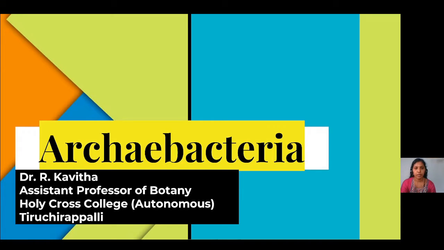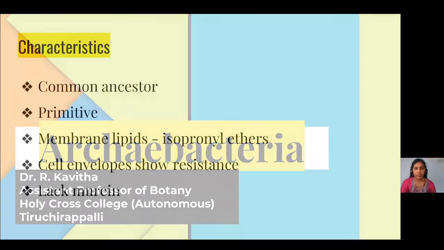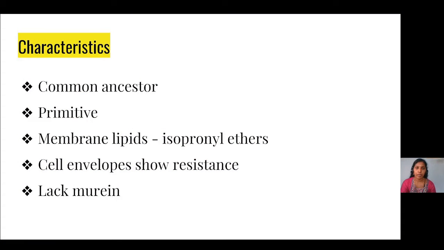In this video, I'm going to explain the general characteristic features of Archaebacteria. As we know, bacterial species are found everywhere. We can find bacterial species from soil, we can isolate bacterial species from air, from water, even from sewage. But these archaebacterial species are somewhat different from other eubacterial species in many ways.